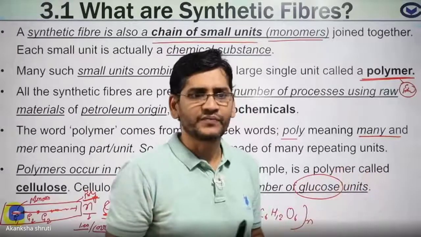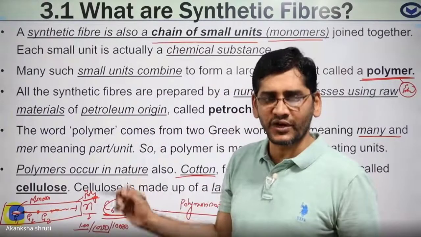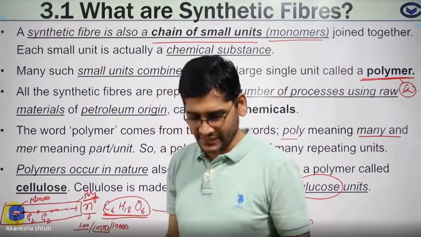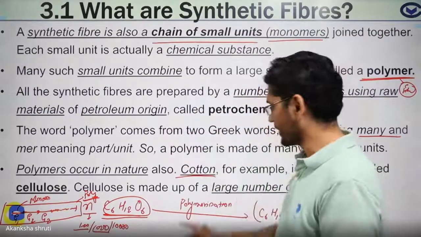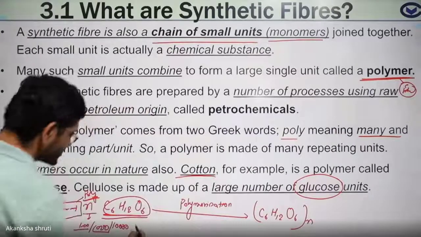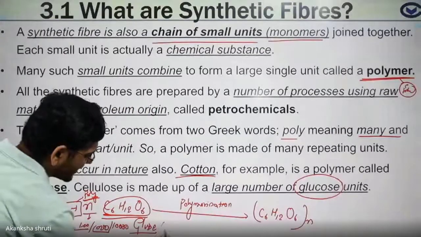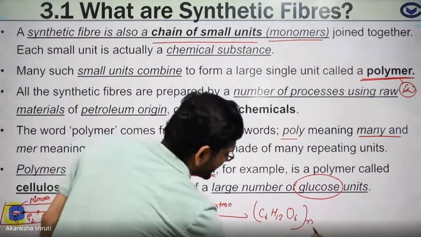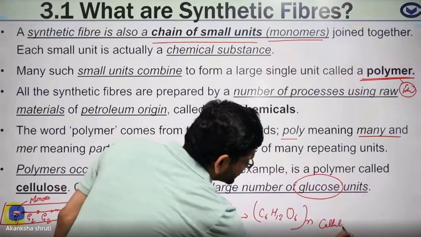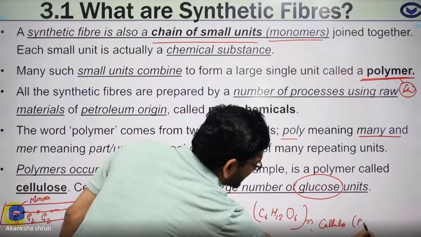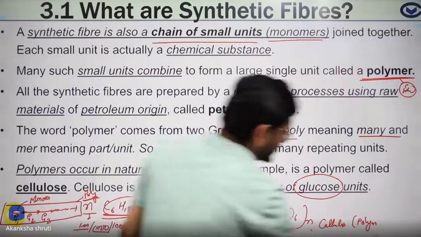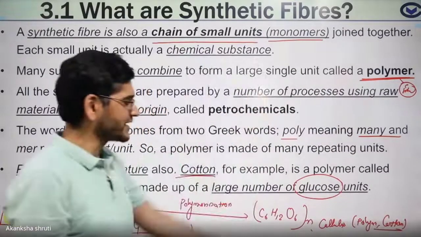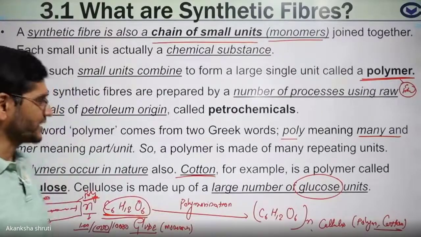These monomers and polymers, their structures are not in your syllabus. You just have to understand the various uses or various types of such artificial fibers. Students, keep in mind, if you wish, you can write this example. This is the glucose molecule, which is acting as the monomer. Monomer means the single structure, and this is collectively called cellulose. And this is the polymer. This polymer is our cotton. So for different fibers, there are different kinds of polymers that we have to keep in mind.